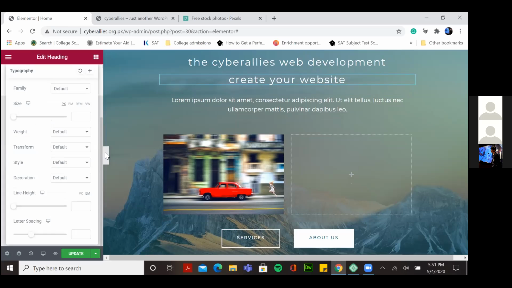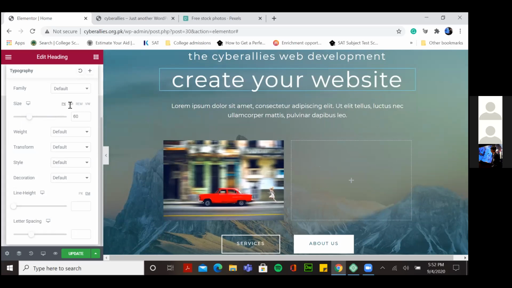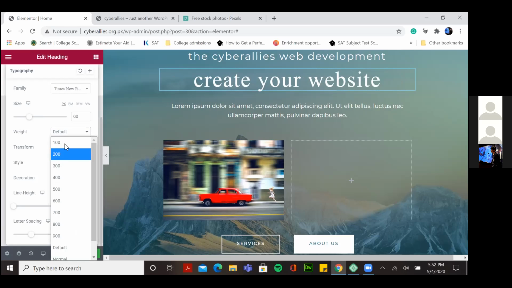Typography is जो stuff like you find on Word, जिसके अंदर से आप अपना size create कर सकते हो in pixels or something, anything that you want. So you have 4 of these. तो या फिर आप family select कर सकते हो कि suppose करो मैंने Times New Roman select करनी है तो I'll do that. So yeah, I can like weight, कितना मोटा ये text होगा, I can do that.